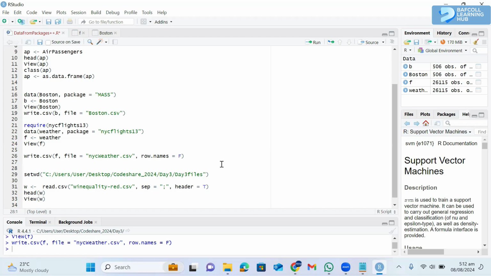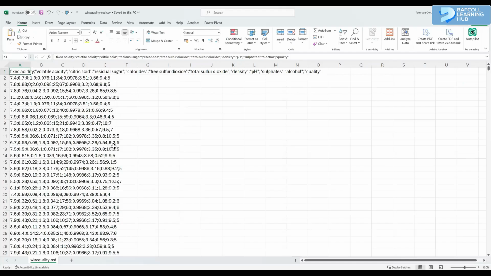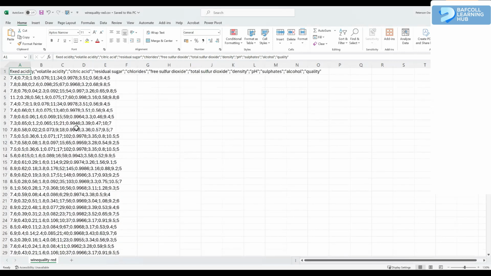Also, there was this file, the wine data. So that's how the wine data looks. Let me show you that one. So you can see the wine data, right? If you look at how the data is presented, it is not in the table that you usually see. What is happening is that the columns are separated by semicolon. Okay. That's why when you read it into Excel, you're unable to see the data like that.